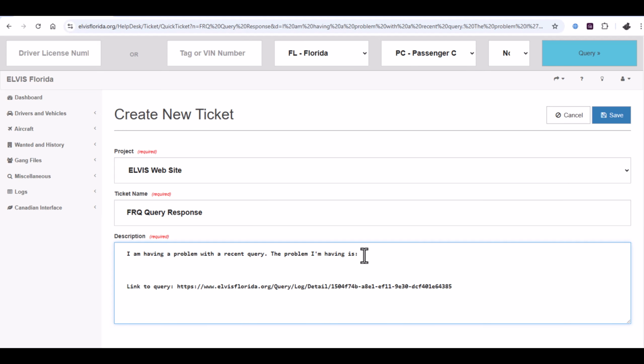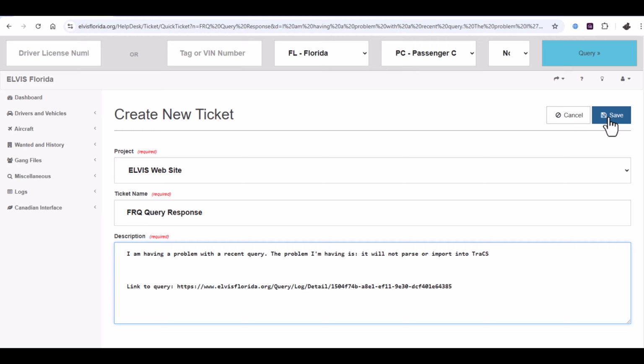Move the cursor to the end of where it says, "The problem I'm having is," and type the issue. For example, it will not parse or import into TraCS. Once you have documented the issue, click Save. This will send the issue to ELVIS. The issue may be resolved for the next person that conducts the same query. If the ELVIS staff sees the issue as a common problem related to a particular state, they may be able to make a global change to resolve the issue.